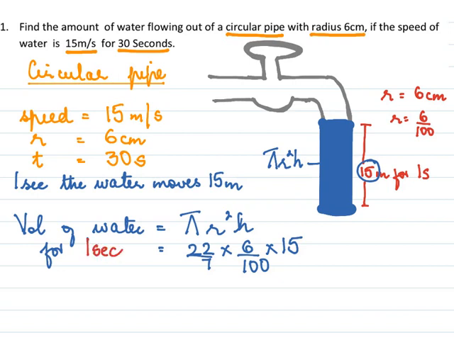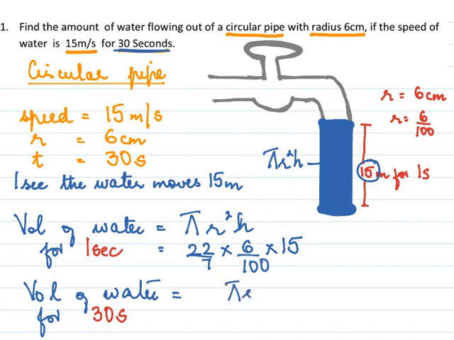But in this case the water is now moving for 30. We want to know the amount of water for 30 seconds. So volume of water for 30 seconds would be pi r square h into 30, because this is for 30 seconds.